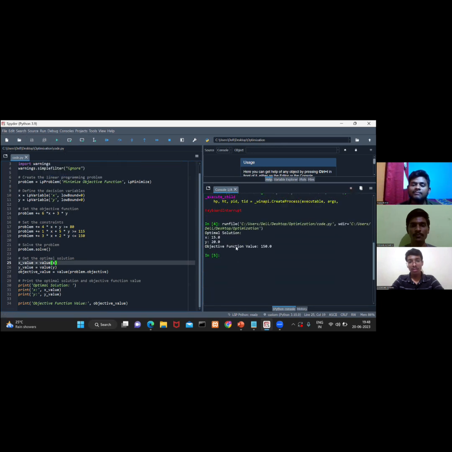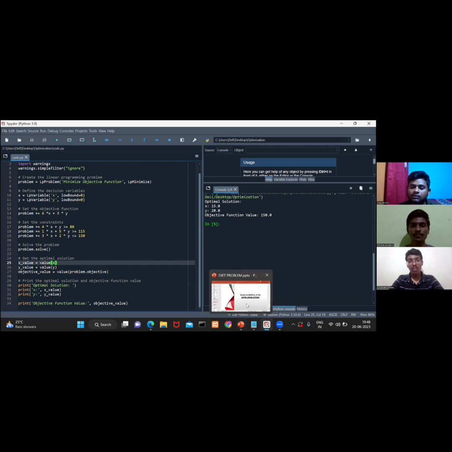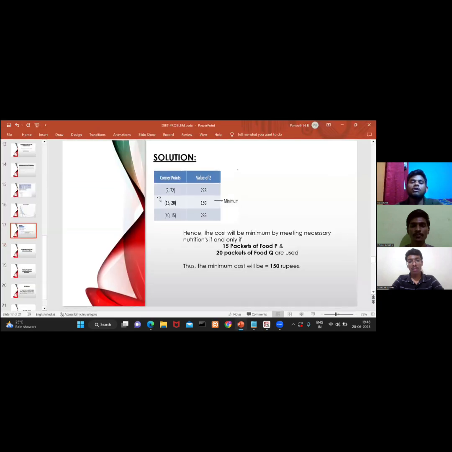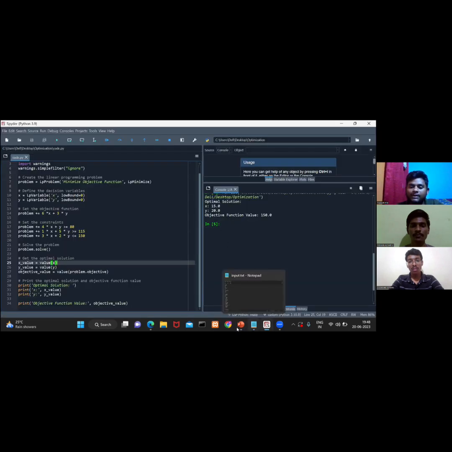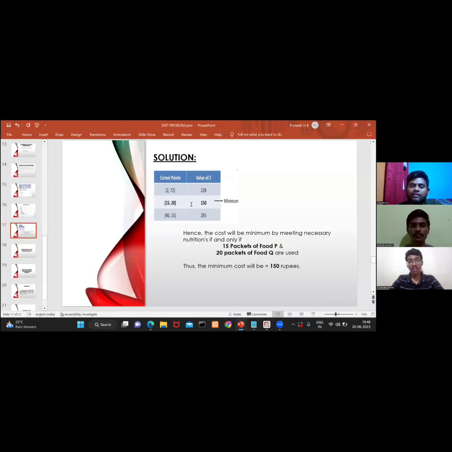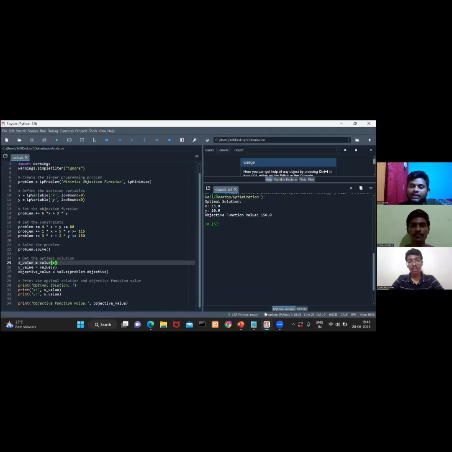So here you can see the solution. The optimal solution that we have obtained here is x equal to 15, y equal to 20, and the objective function is 150. Let me cross check this. So here you can see the corner point is 15, 20. That is what we obtained here. 15, 20, and the value of z is 150. That is the objective function value, 150. So here we have obtained the optimal solution.